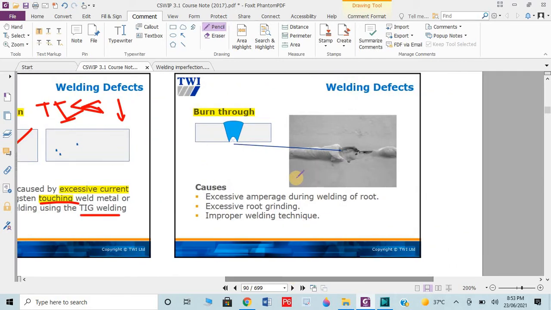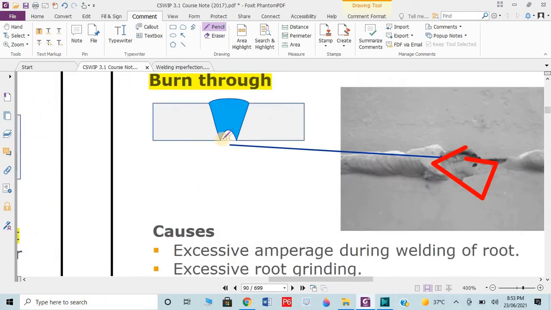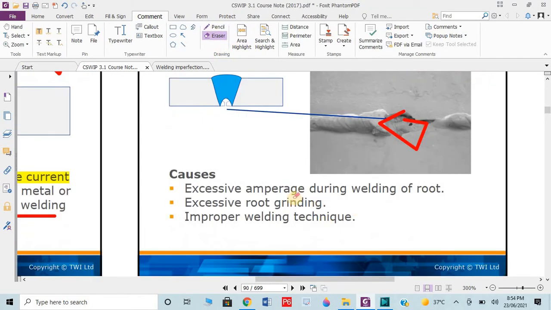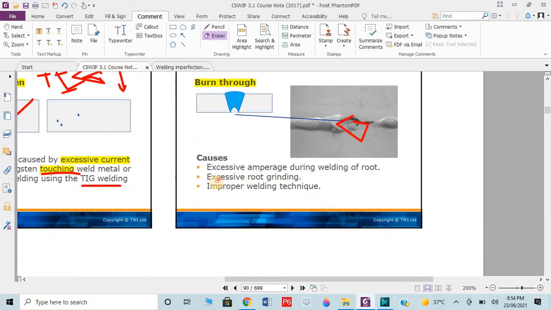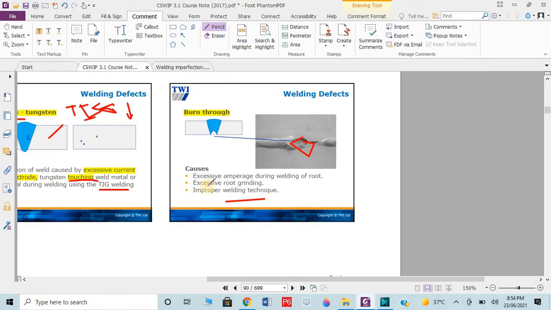Then we have burn through. What is burn through? If we have penetration, and from some areas or from the root more arc and more energy is generated and goes outside, not properly welded, it is known as burn through. Like this you can see up to here we have the welding, but in this area it is not properly welded. What could be the causes? Excessive amperes during welding of the root, excessive root grinding, or improper welding technique.